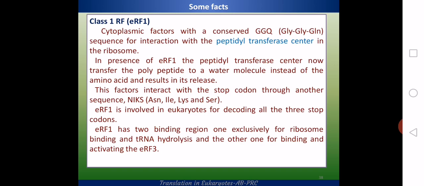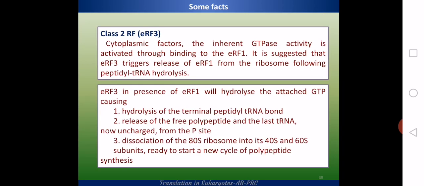Then there is an internal sequence NIKS which interacts with the stop codon for proper interaction with the mRNA. Right, and eRF1 not only binds to the ribosome and the mRNA, but also has another site for binding of eRF3, because eRF3 is a GTPase protein which requires activation by binding to eRF1.